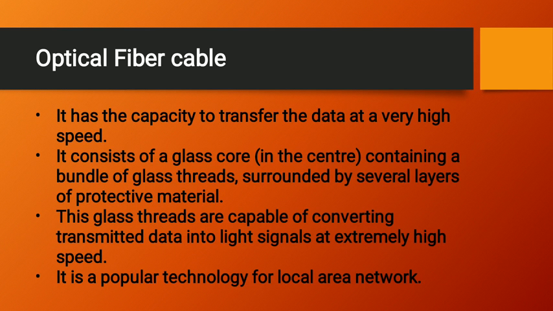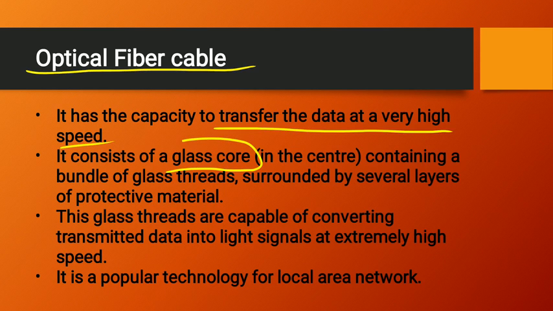The third part of guided media is the optical fiber cable. It has the capacity to transfer data at a very high speed. It consists of a glass core containing a bundle of glass threads surrounded by several layers of protective material.